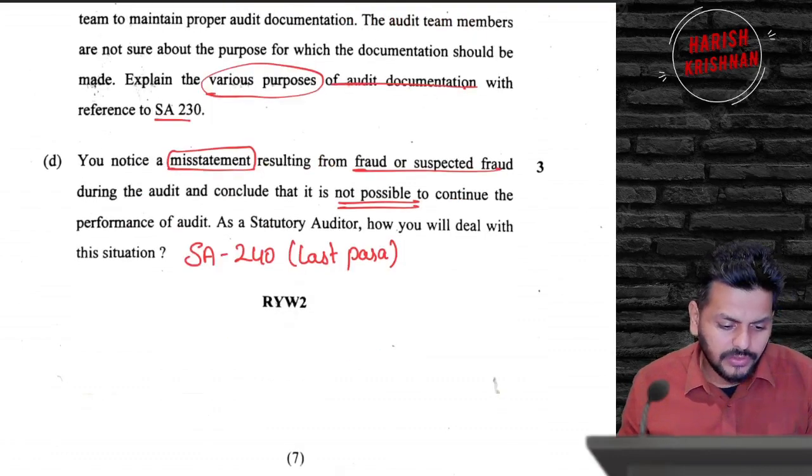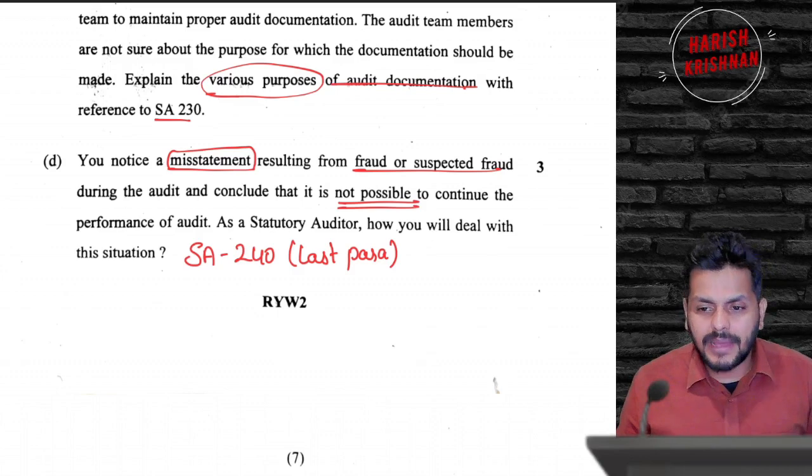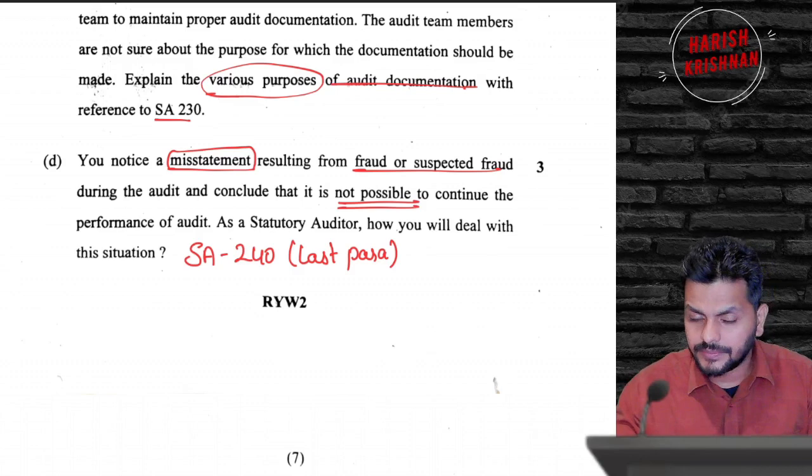You notice a misstatement from fraud or suspected fraud, and you're not able to continue. Okay, this is the last paragraph of standard number 240, which talks about something here. So where you are unable to continue the audit, you might want to give the reason and say that we will not continue.